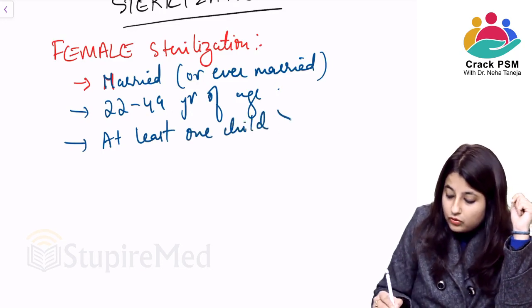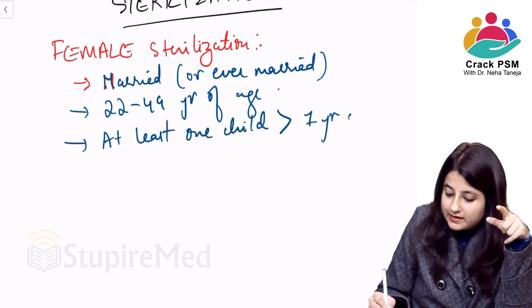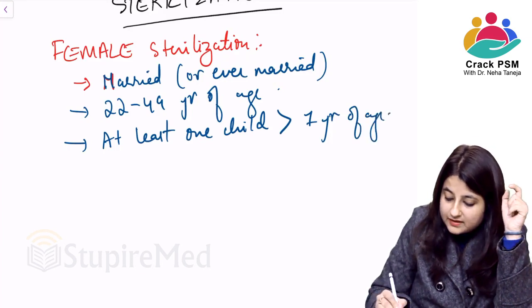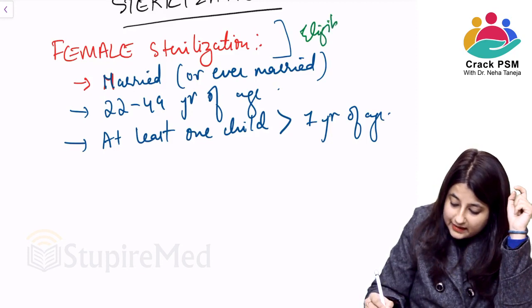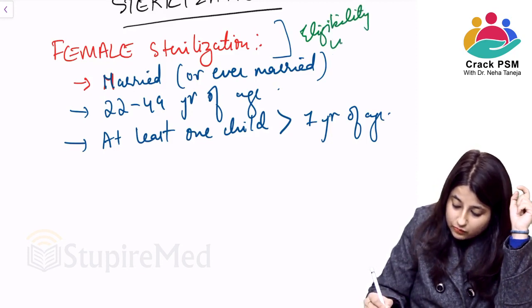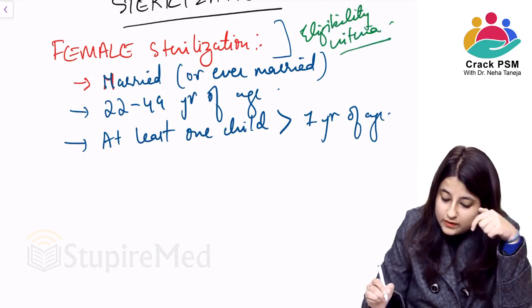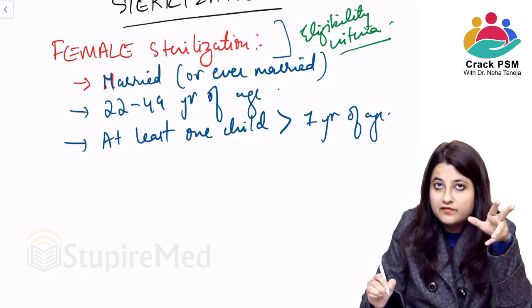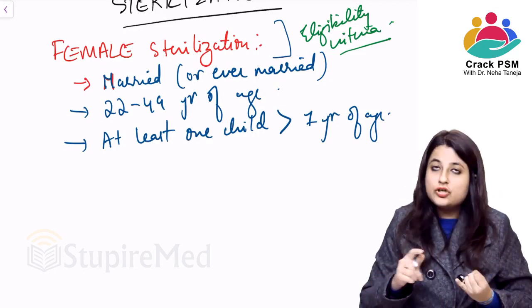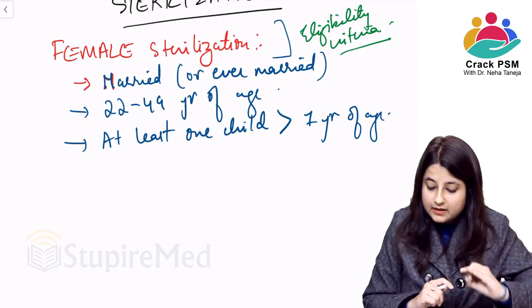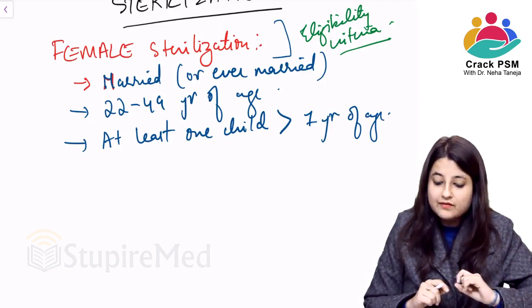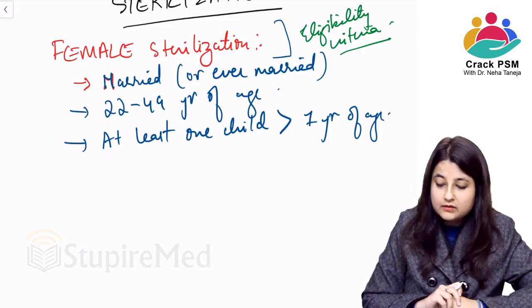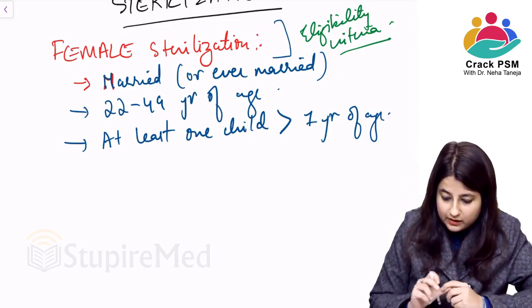That child should be more than 1 year of age. Please remember, what are we studying here? All these are nothing but the eligibility criteria. Which female is eligible for undergoing female sterilization? She should be married or ever married. What should the age group be? 22 to 49 years of age, and she should have at least 1 child. The age of that child should be more than 1 year of age.